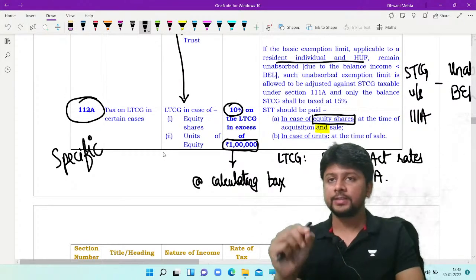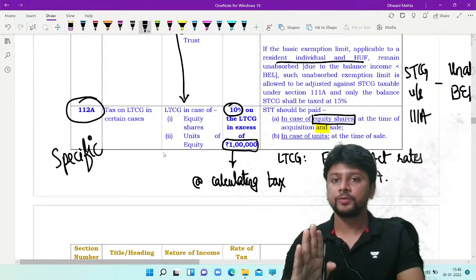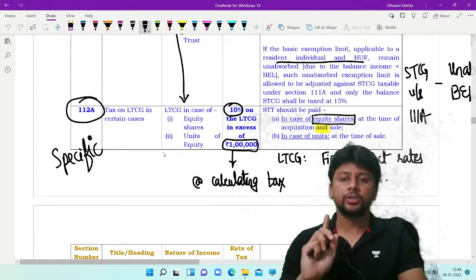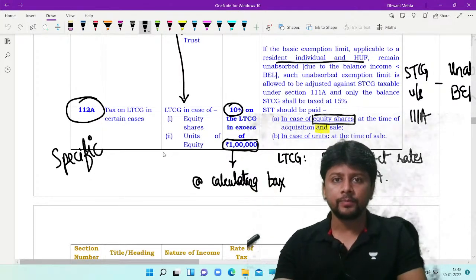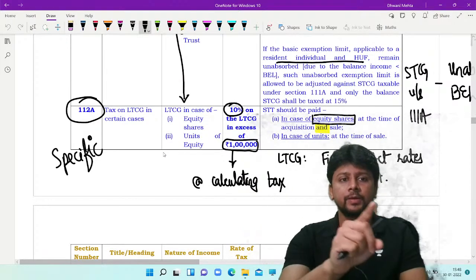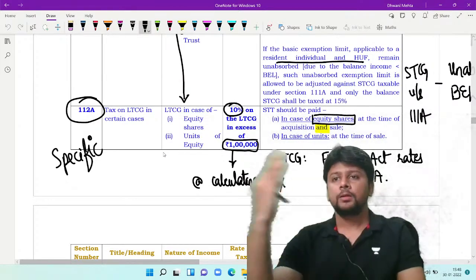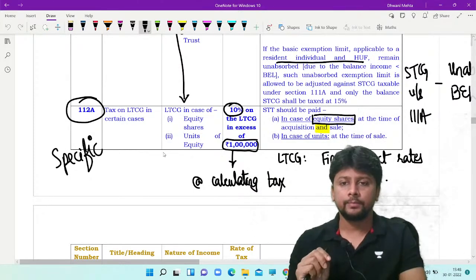Securities transaction tax should be paid at the time of acquisition as well as at the time of sale. Only then this section will apply. If you do not pay STT at the time of sale, that means you are selling the equity shares outside the stock exchange, 112A will not apply.